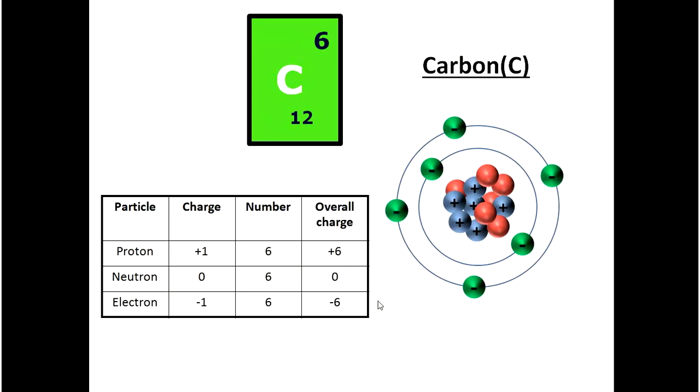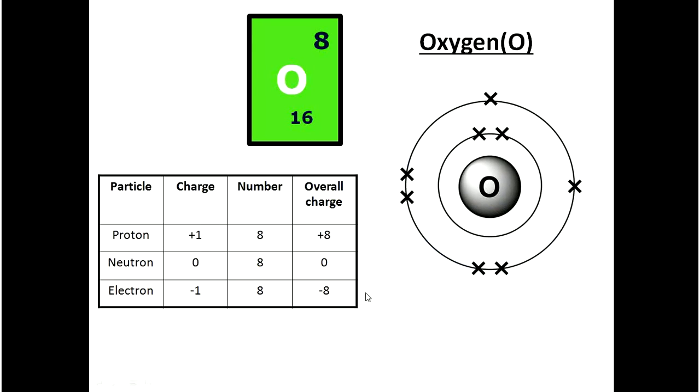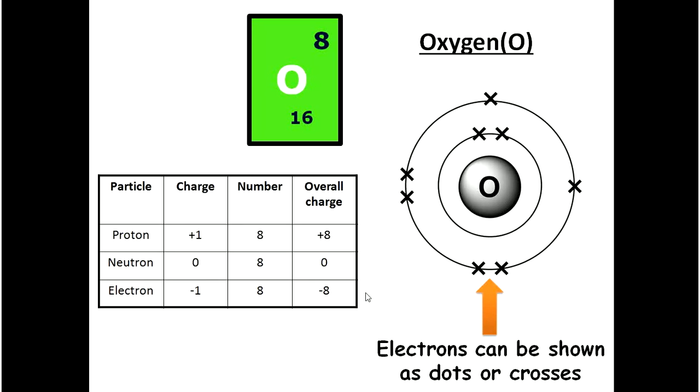And here is a carbon atom. Carbon has 6 protons, 6 neutrons, and 6 electrons. As a result, carbon has +6 and -6, which cancel each other out. The same is true for oxygen. Oxygen has +8, -8, which cancel each other out. The orange arrow shows that electrons can be shown as dots or crosses.